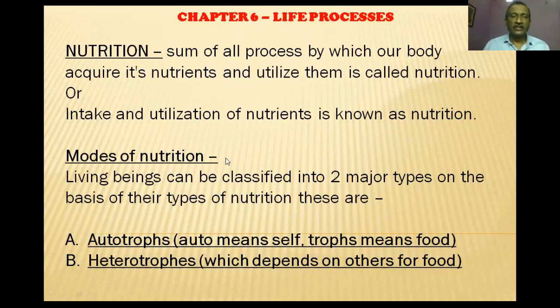Okay. Now the next is the mode of nutrition. Living beings can be classified into two different types on the basis of their mode of nutrition. Okay, they are either autotrophic mode of nutrition or heterotrophic mode of nutrition. The word auto stands for self. That is, these are those organisms which prepare their own food, or rather, to put it in a different way, these are the organisms which can produce food on their own.